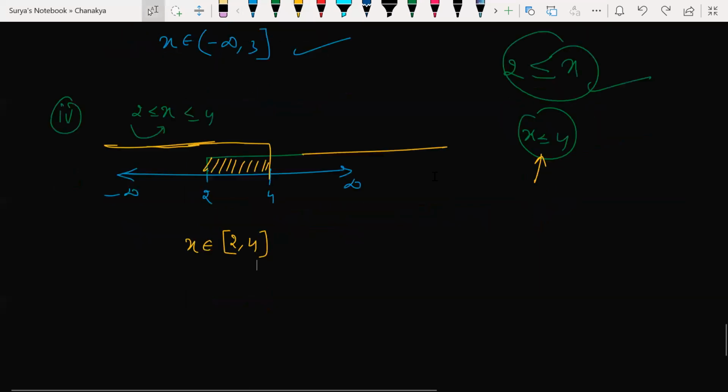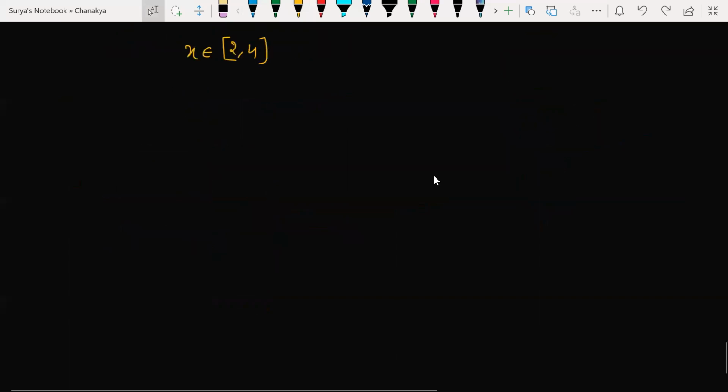Now let's talk about how to represent linear inequalities. Let me give one more question. If I have 2x minus 1 greater than 0, how do you represent this linear inequality on the solution line? I mean a real number line. First of all, we need to simplify this.